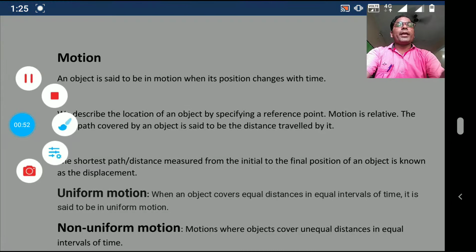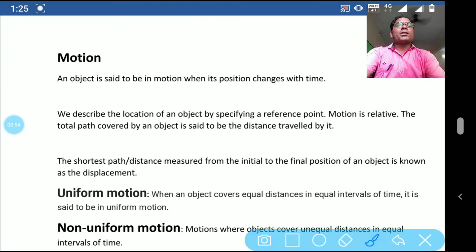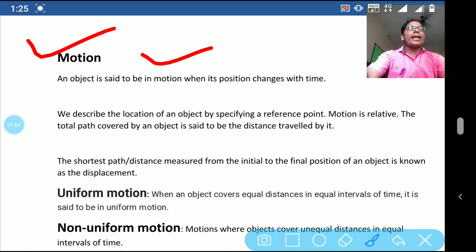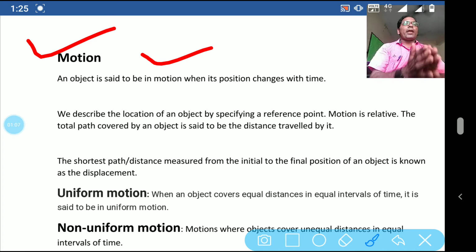Here you can see on the screen, this is the first topic. The chapter name is motion, and the first topic is also motion. An object is said to be in motion when its position changes with time. Suppose an object is changing its position from time to time.